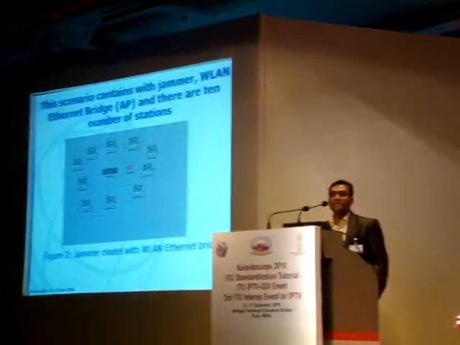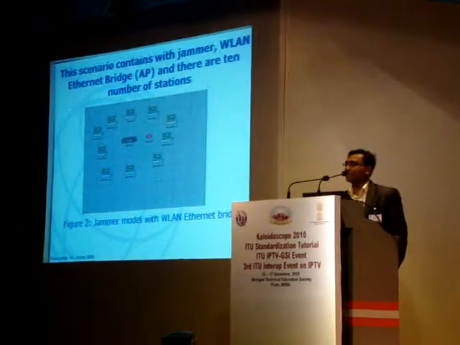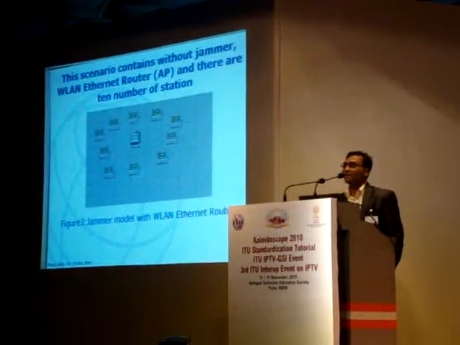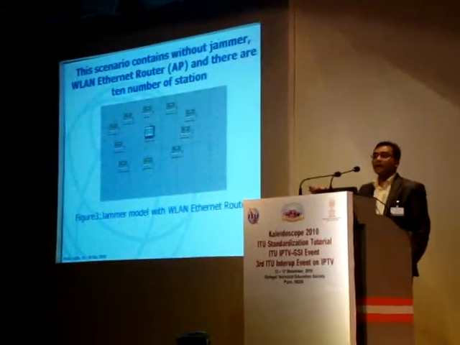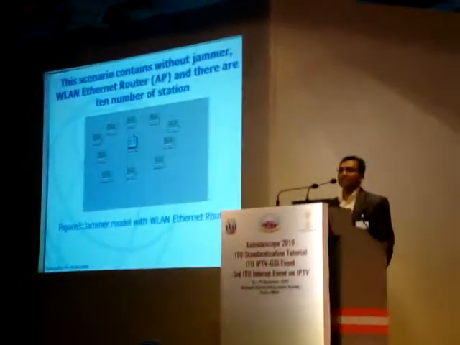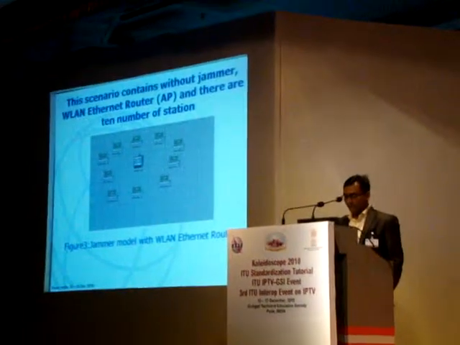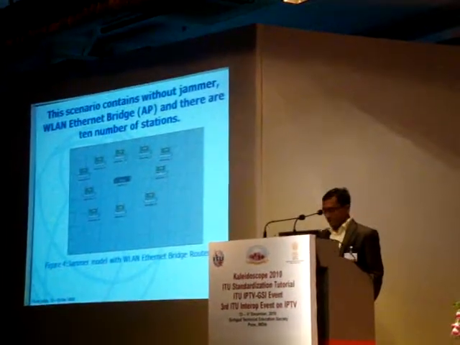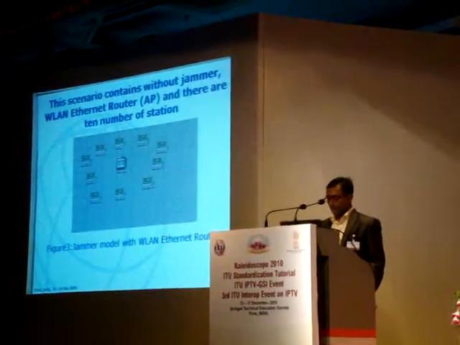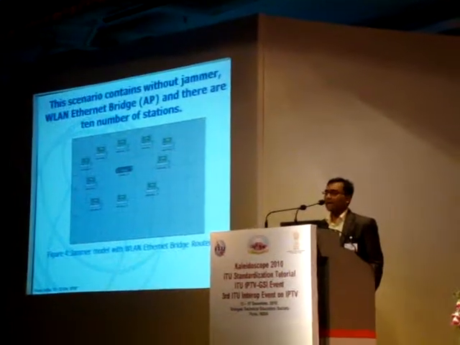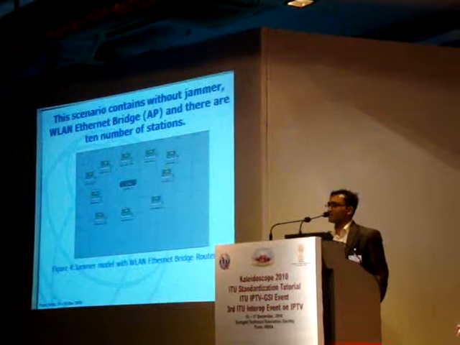Now the router is a WLAN bridge router. Now, the third scenario has again the WLAN router, IP router, but there is no jammer. Similarly, for the fourth scenario, in place of the WLAN router, I will put the WLAN Ethernet bridge router, and again there is no jammer.